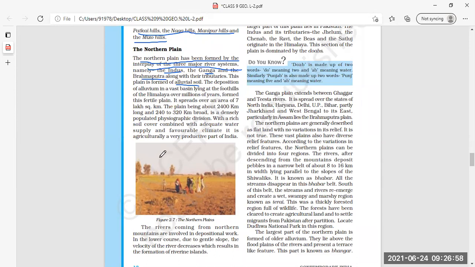In hilly regions, in mountainous high regions, you will find a little less population. So here this northern plain is a very populated area with rich soil cover combined with adequate water supply and favorable climate. Favorable climate is also there and adequate water supply is also there. And it is an agriculturally very productive part of India, as adequate water is there, plain area is there, fertile soil is there, favorable climate is there, then definitely it will be a more agriculturally productive part of India.